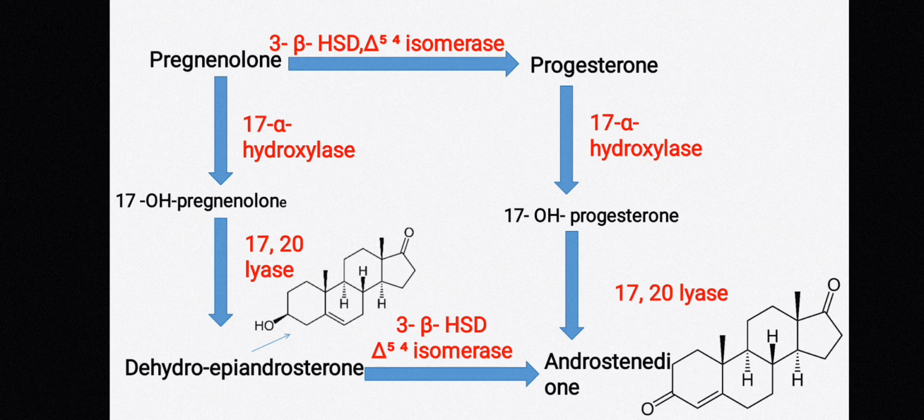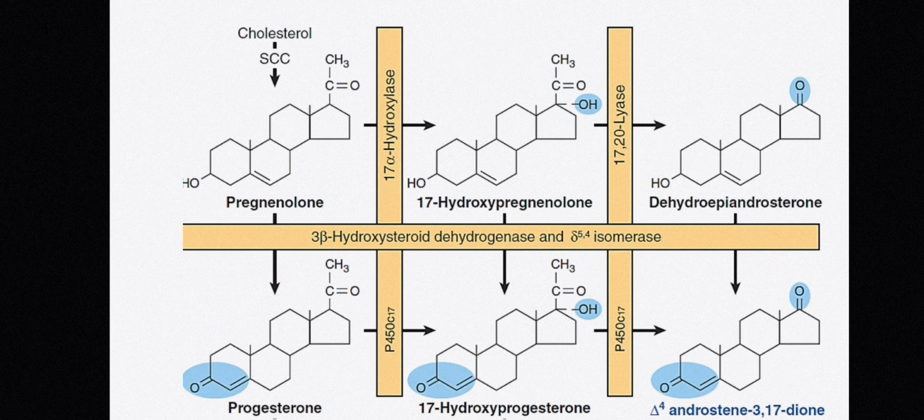The formed dehydroepiandrosterone is acted upon by the enzyme 3 beta HSD and delta 5,4 isomerase and it forms androstenedione. The function of 3 beta HSD is to convert the OH group on the third carbon to a keto group, and delta 4,5 isomerase shifts the double bond of B ring to A ring. Also, 17 hydroxyprogesterone is acted upon by the enzyme 17,20 lyase and it also forms androstenedione. So the same process goes on.